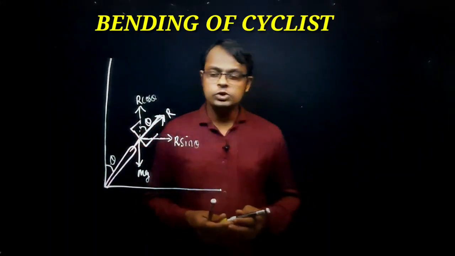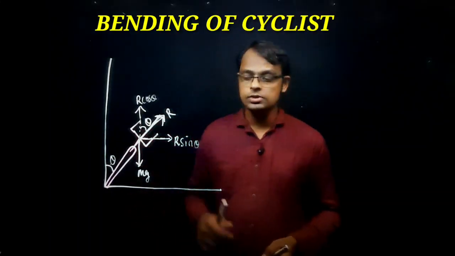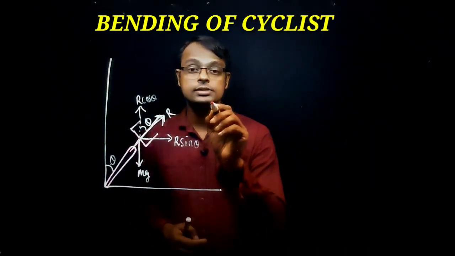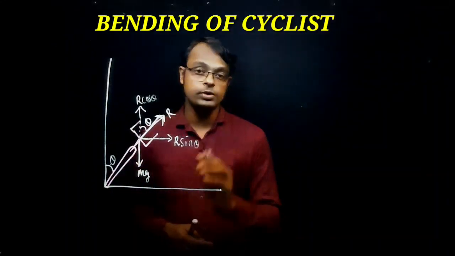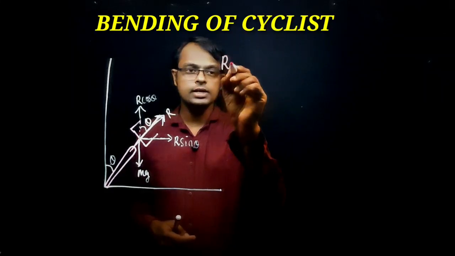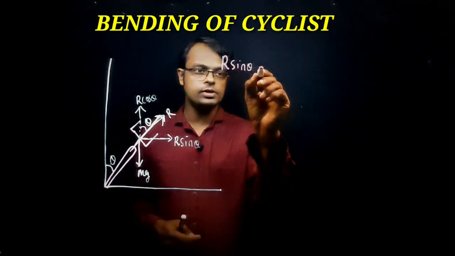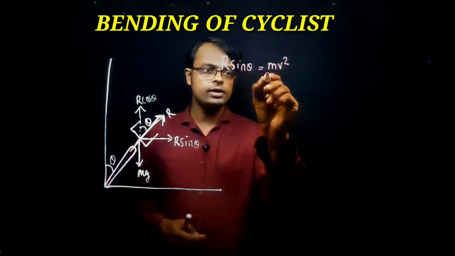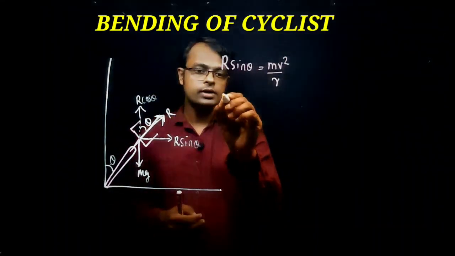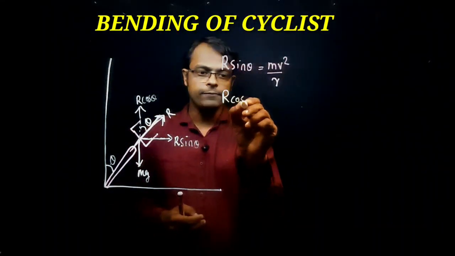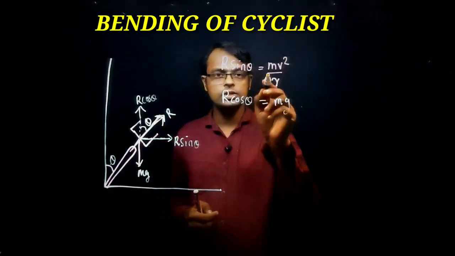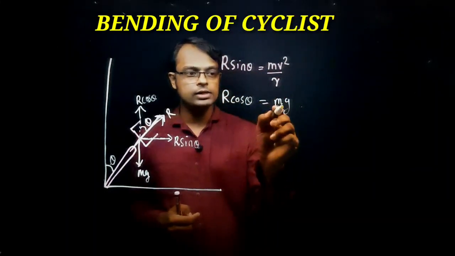Now can you tell me which one is providing the necessary centripetal force? From the picture you can see that the R sin theta component is providing the necessary centripetal force, not the friction, because the friction will be very small. So we can write R sin theta equals mv square divided by r. Now vertically, which forces are balancing? R cos theta is equal to mg. So we got two equations: one providing the necessary centripetal force, one balancing mg.